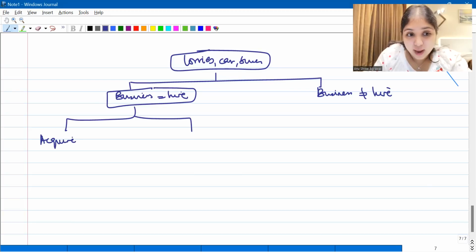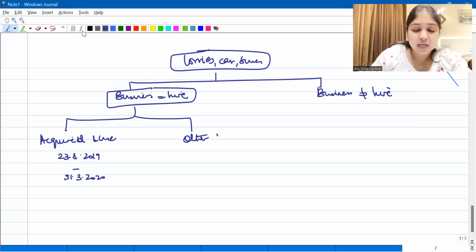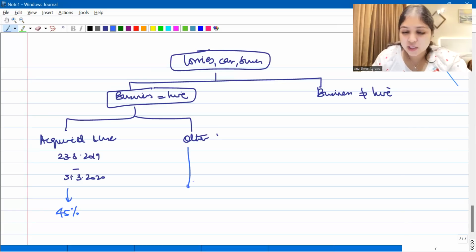Was it acquired and put to use in this period 23rd August 2019 to 31st March 2020, or was it put to use in any other period? If it is acquired and put to use in this period, then how much depreciation will you give? 45%. Otherwise, how much depreciation will you give? Normally, you will give 30% because of the business of giving on hire.